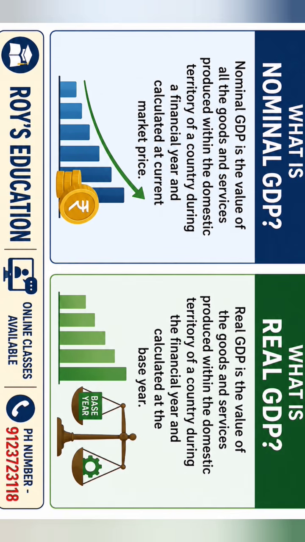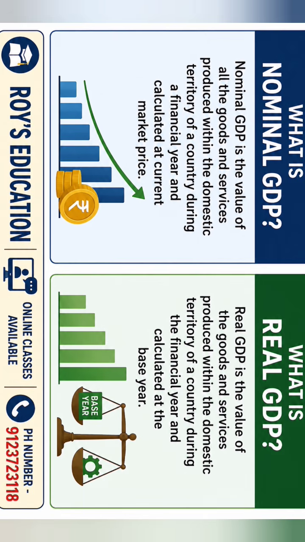And this nominal GDP does not show the true performance of an economy because it gets affected by the change in the physical output and the change in price, maybe inflation or deflation. For example, if current market prices rise, nominal GDP will also rise even though physical output remains the same. This means that nominal GDP can increase even without any increase in physical output.